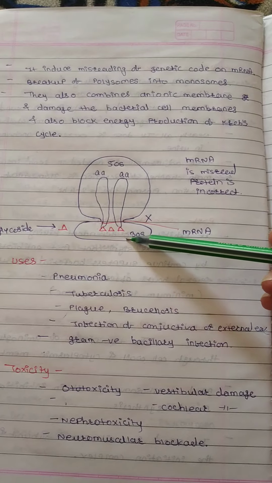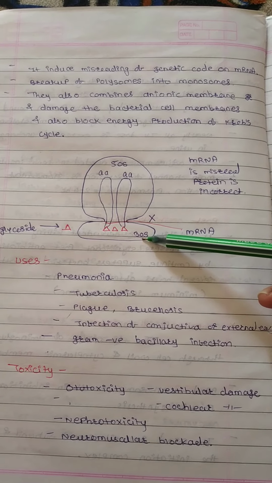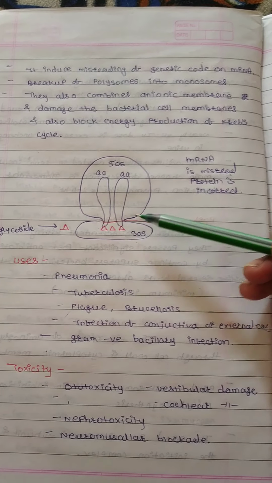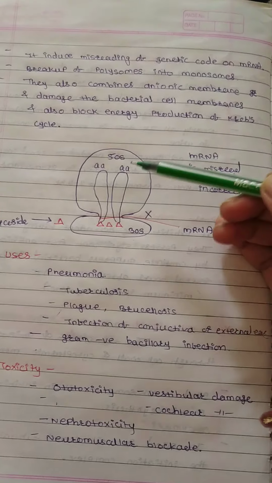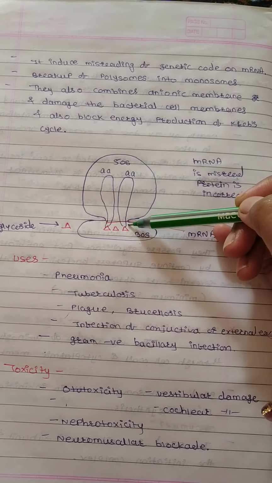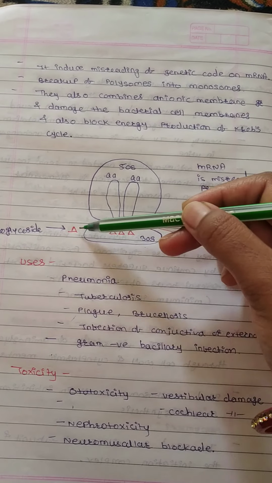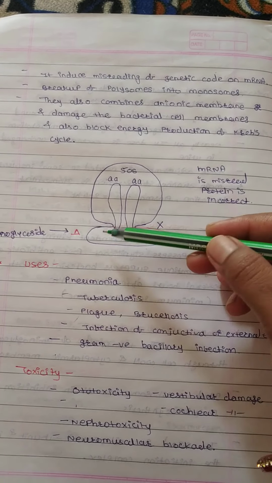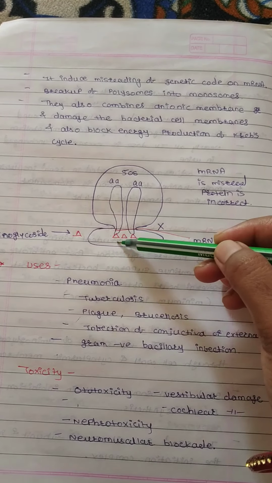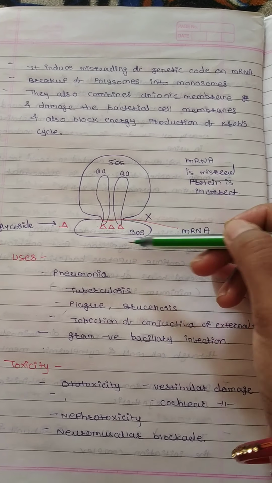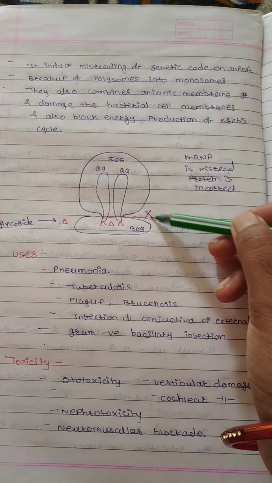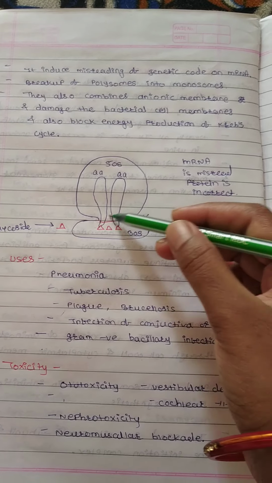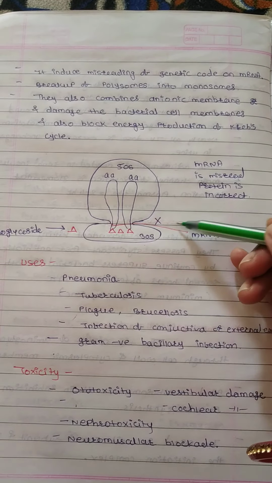So here is the ribosome, made up of two subunits, 50S and 30S. Here the initiation complex is interfered with.